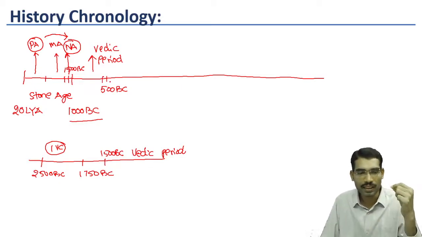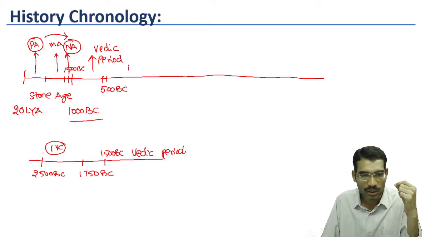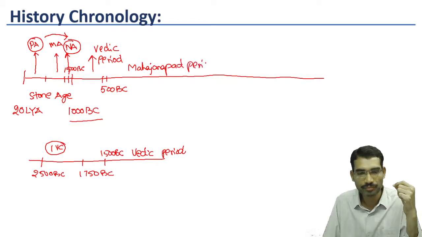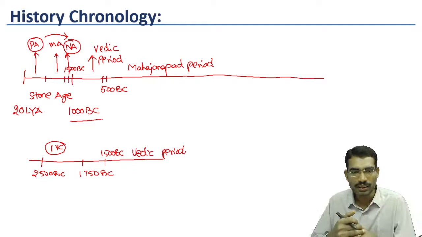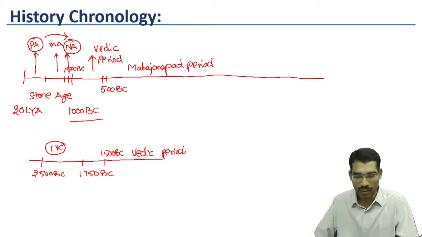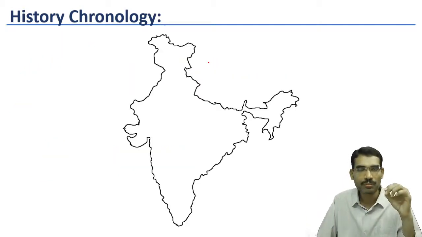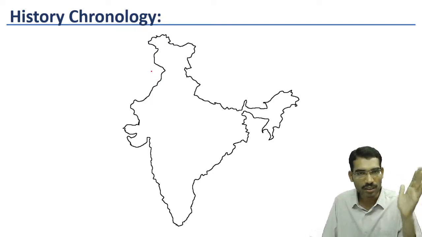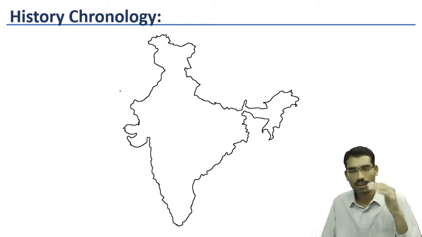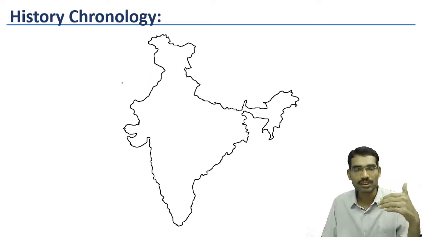So from 600 BC onwards, we are calling it the Mahajanapada period. Around the 6th, 5th century BC, the Mahajanapada period started. What is the development during the Mahajanapada period? Now by this time, the Vedic people came, the people who called themselves Aryans.